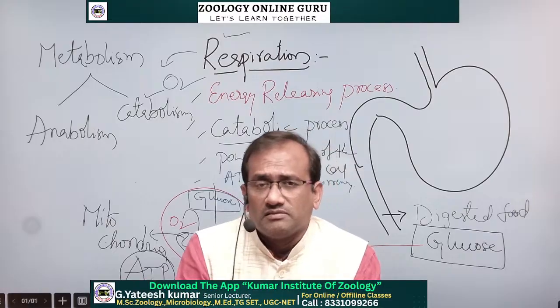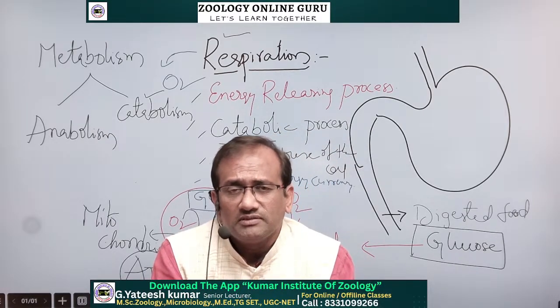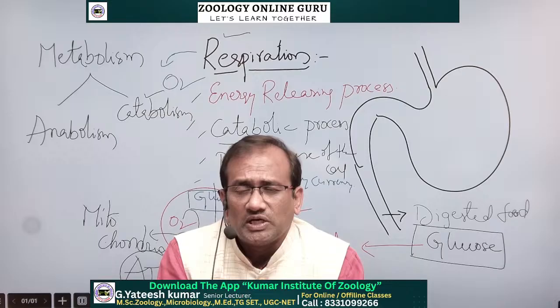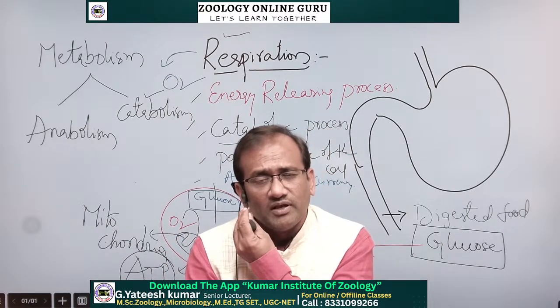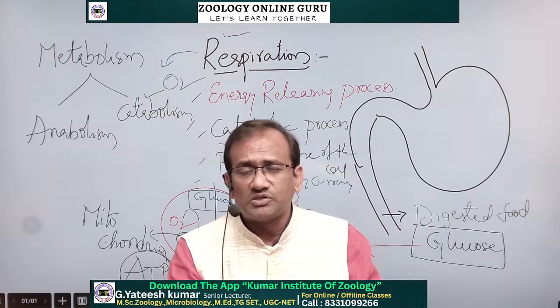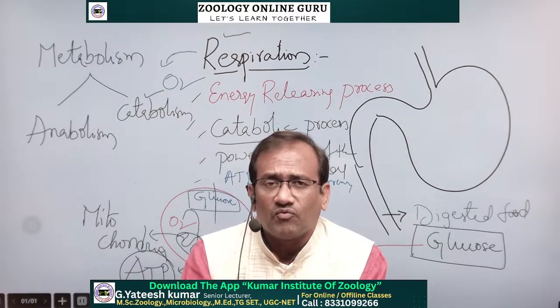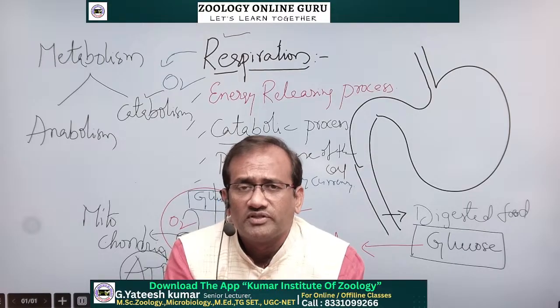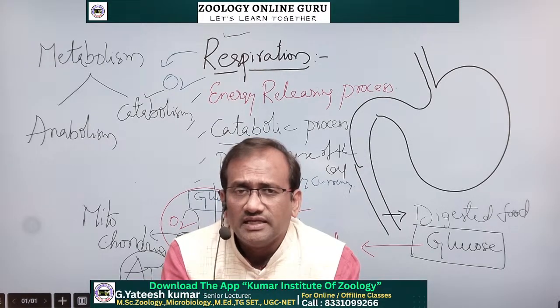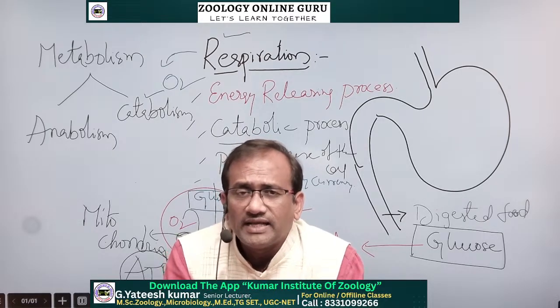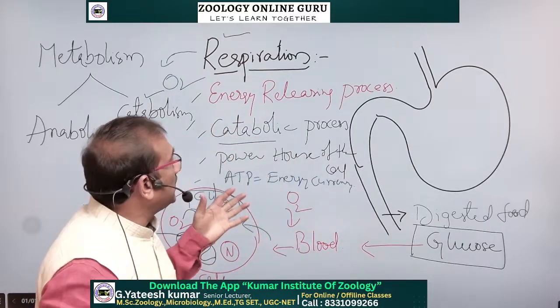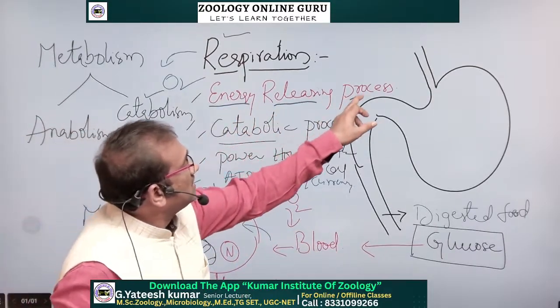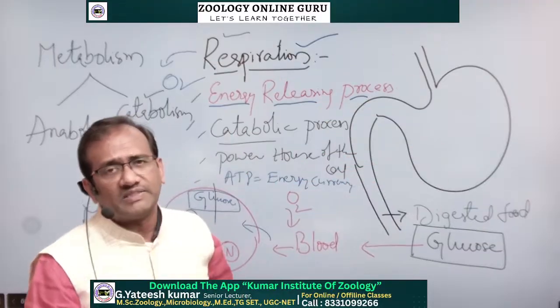All these reactions: respiration is a catabolic process in which the glucose molecules are broken down in the cytoplasm and then they enter into the powerhouse of the cell, that is called mitochondria. And in the mitochondria, oxygen enters in the last step and mixes with the water molecule, and then the powerhouse of the cell releases the energy ATP, and this ATP, adenosine triphosphate, is known as energy currency. So releasing of energy from the glucose molecules is known as the energy releasing process, nothing but respiration.